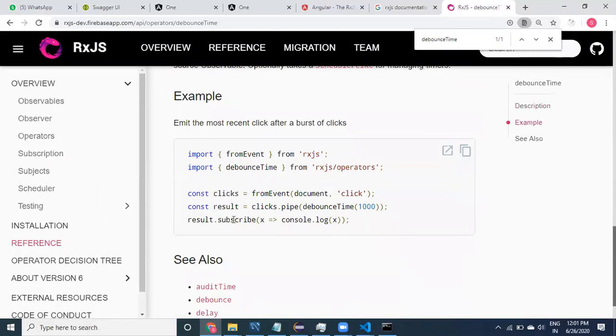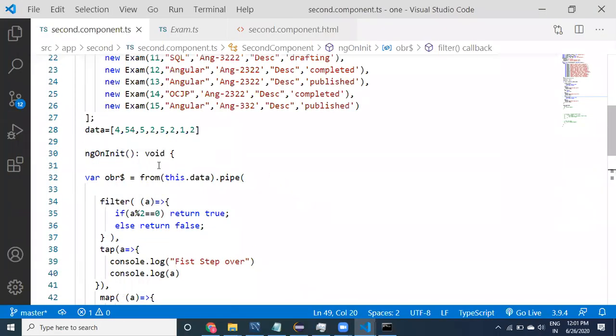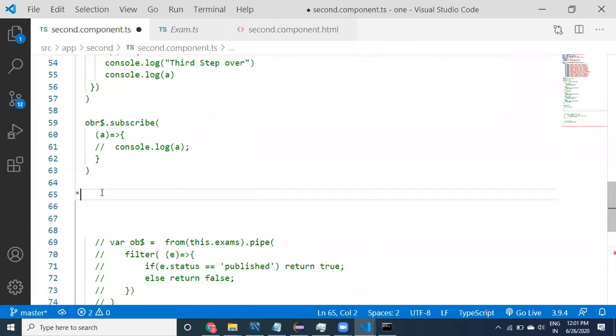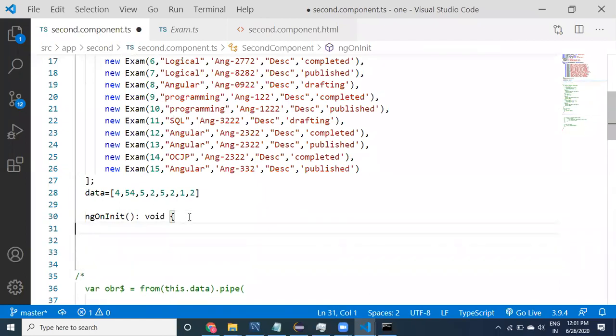See here, something like fromEvent, document and click, we are going to take this observable. For this observable, I'm going to apply debounceTime 1000. How it is going to happen, I'm going to show you clearly.